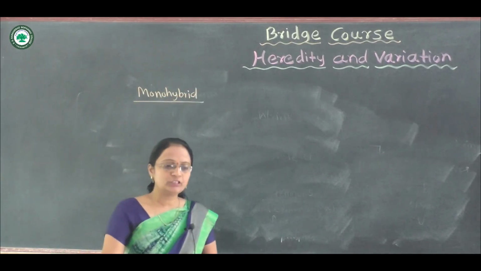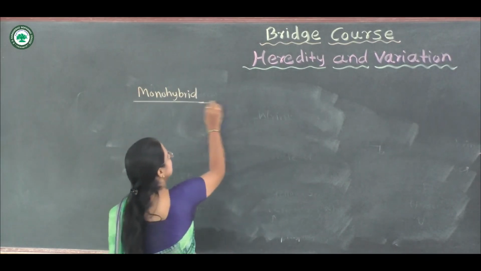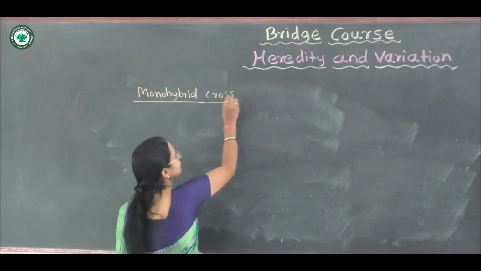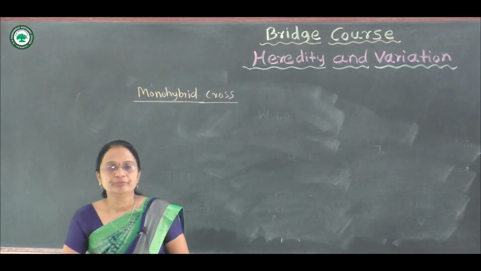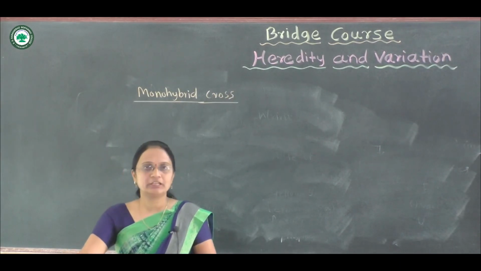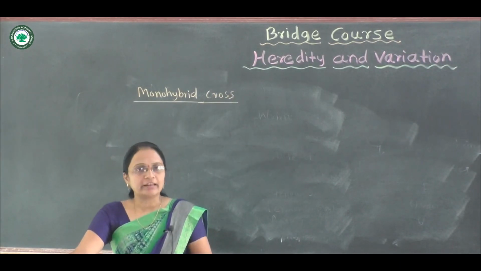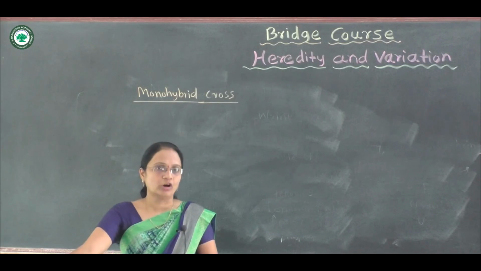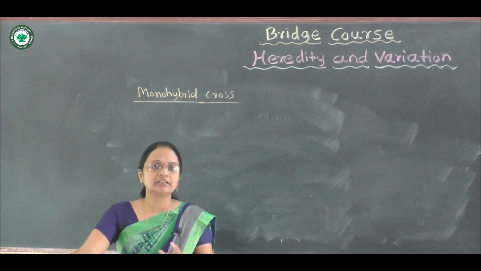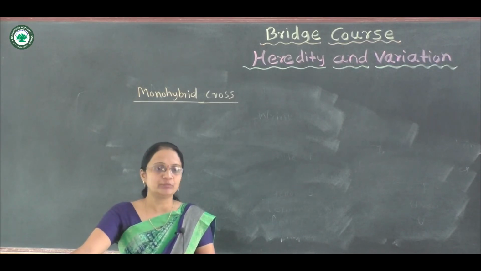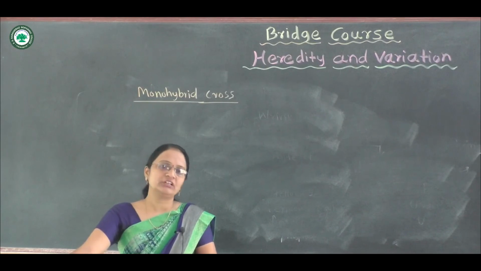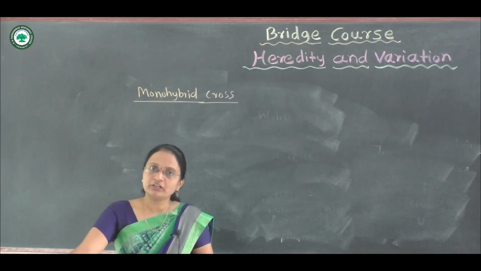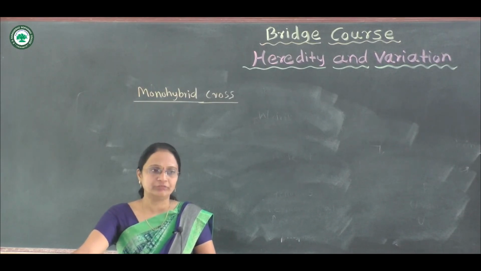Mono means single and hybrid means mixing. Only a single contrasting character, maybe one tall, second dwarf, gets mixed, and how you find the F1 generation and the F2 generation, you have to notice that.